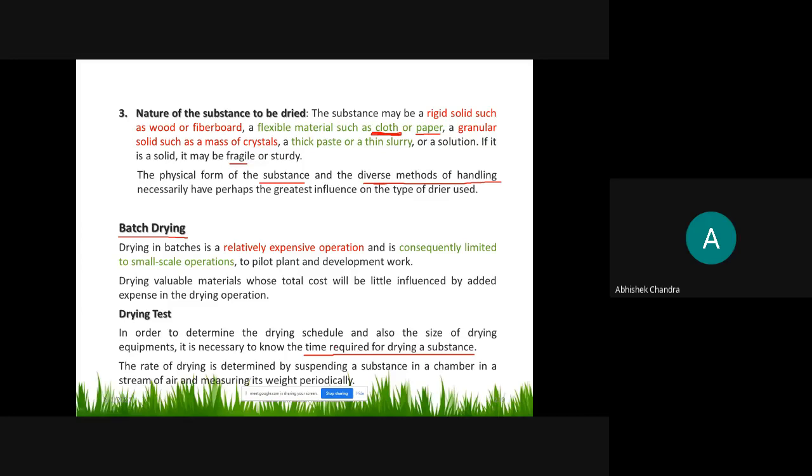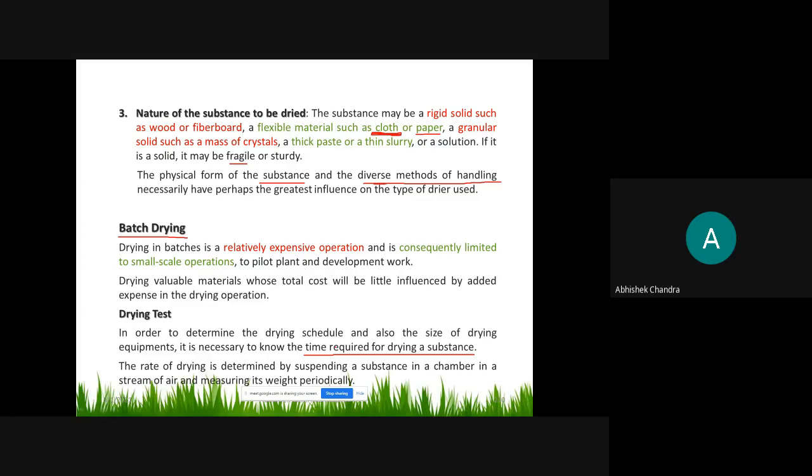This is important. As you already learned in batch operation, there is a time required for batch operation. For example, if the reaction takes place in a batch reactor, considering the batch reactor, there is time for reaction, then time for emptying the reactor, then time for cleaning the reactor, then time for refilling the reactor.